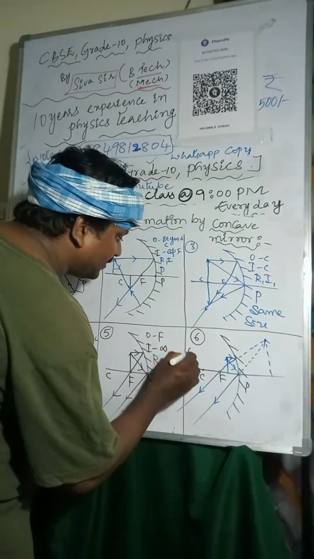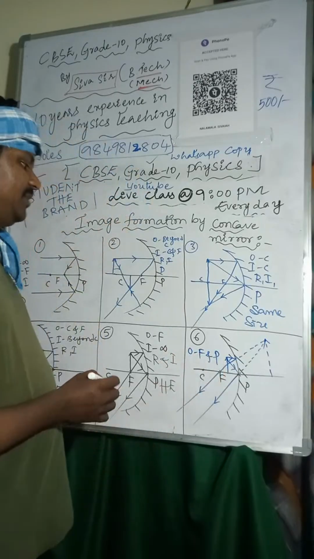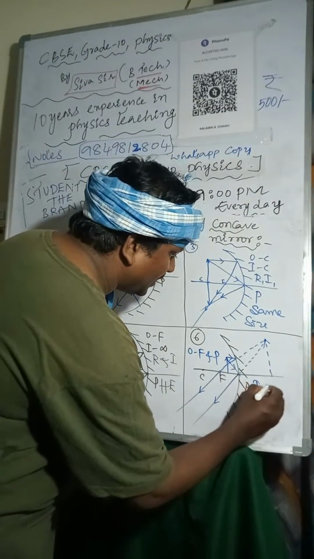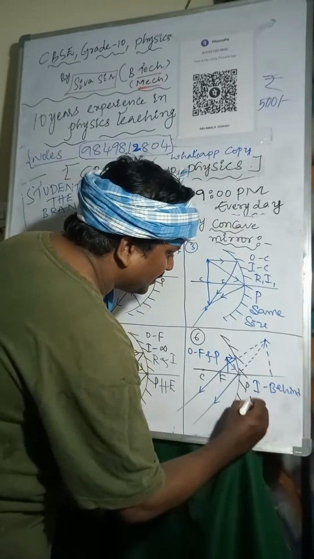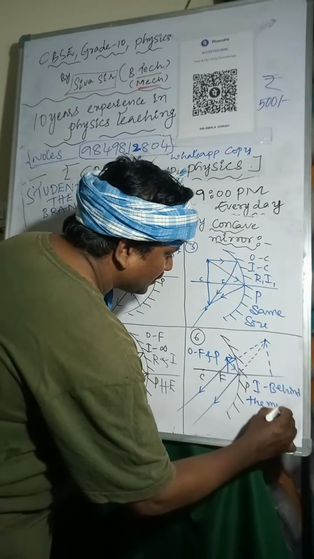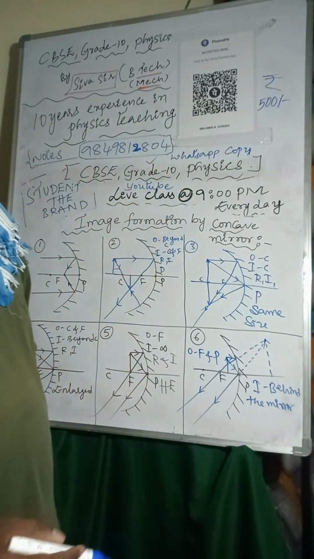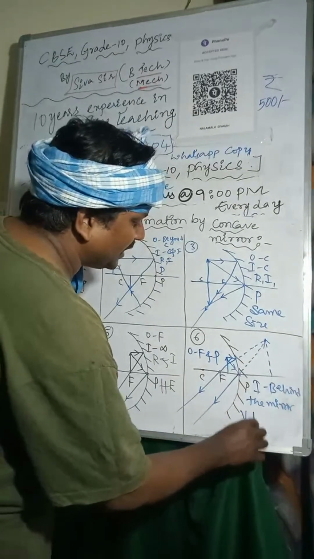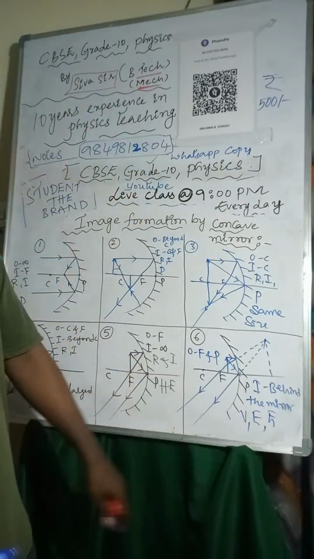Object is placed between F and P. Image will form behind the mirror. Nature of the image is virtual, erect and enlarged. So once practice this one.